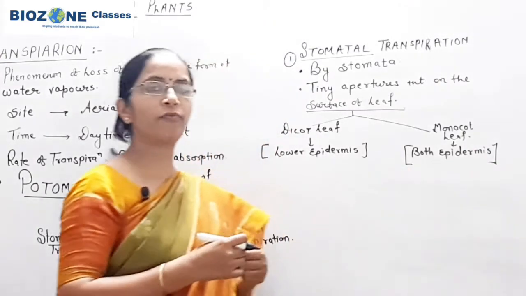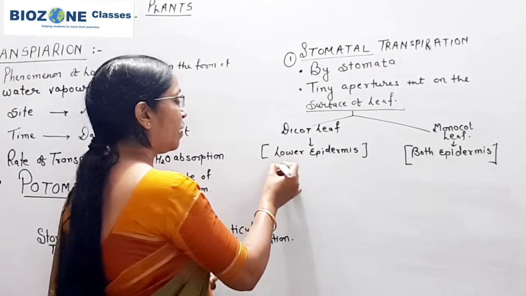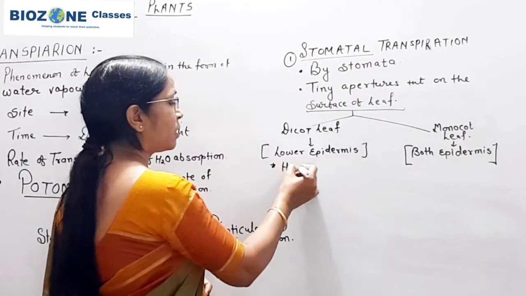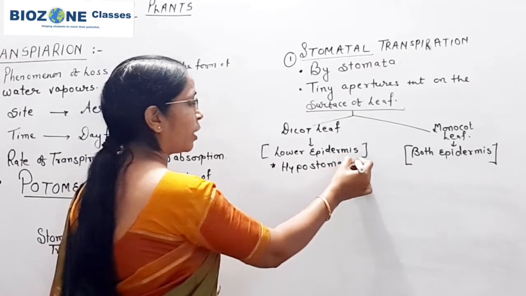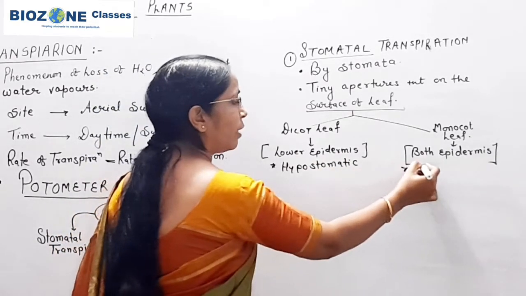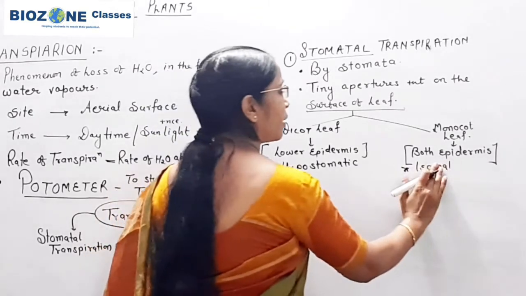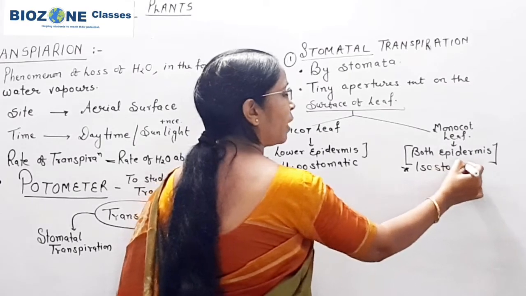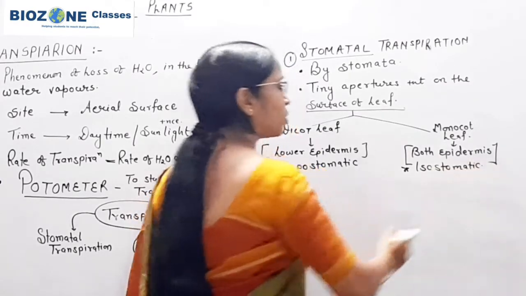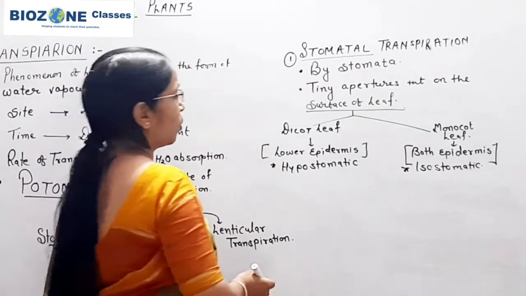Because of that reason, the dicot leaves are commonly called hypostomatic, because the stomata are only located on the lower surface, and the monocot leaves are called isostomatic. That means the stomata are evenly distributed on both epidermis. So this part you remember for the dicot leaf as well as for the monocot leaf.